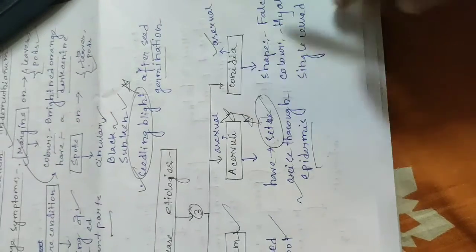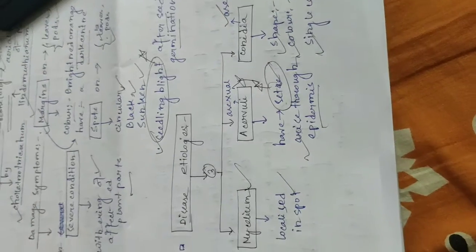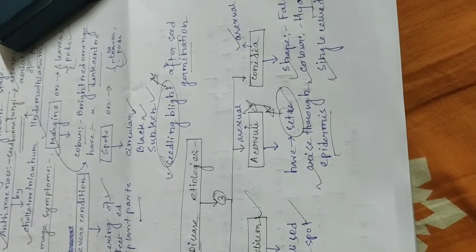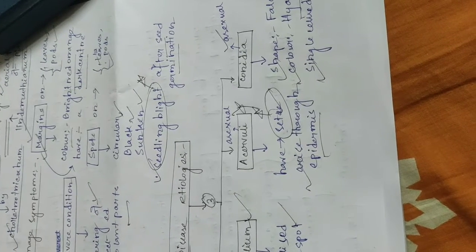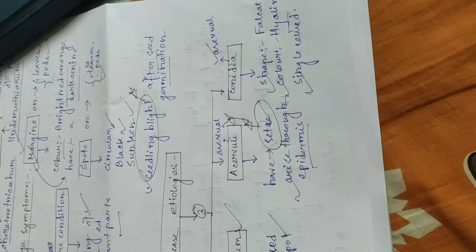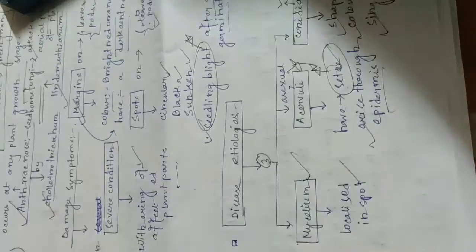Conidia are asexual. Conidia shape is falcate. Color is hyaline and single celled. 3 types of etiologies. First is mycelium, localized in the spot. Acervuli are asexual, have setae, and arise through the epidermis. And conidia are also asexual, shape is falcate, color is hyaline, single celled.